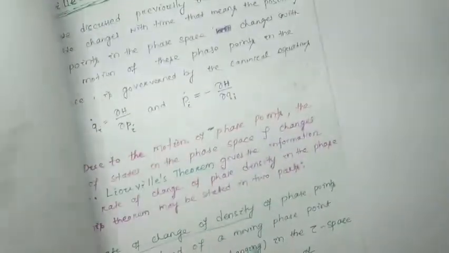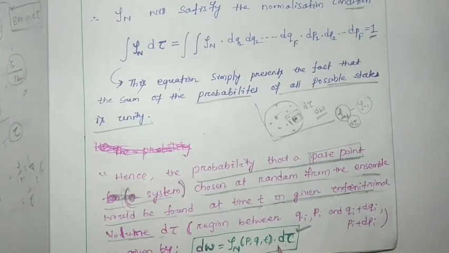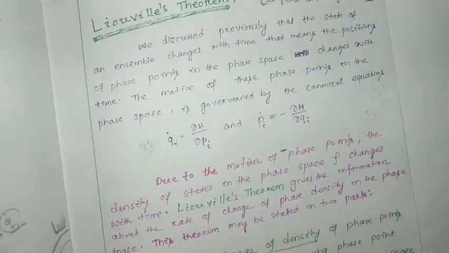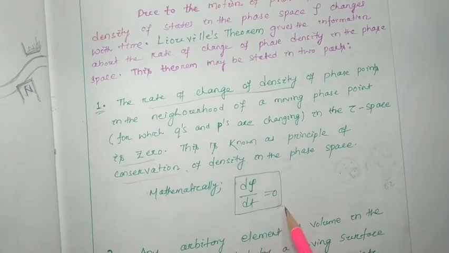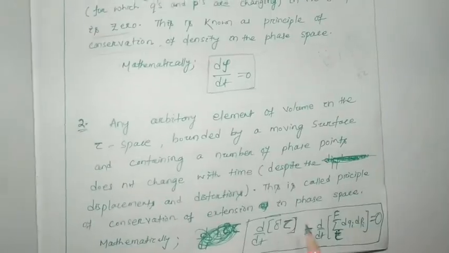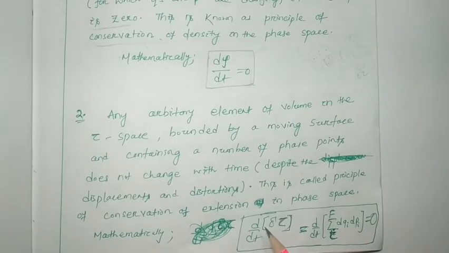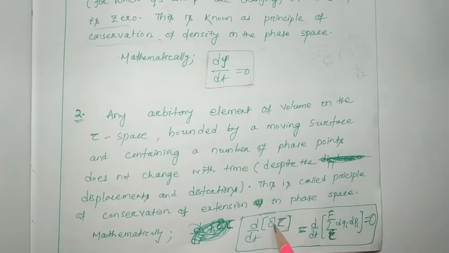Here we found that d omega equals rho n into d tau, and according to Liouville's theorem, the rate of change of probability density equals 0. That means it is constant with time, and d by dt of del tau will be 0. That means del tau, the volume of the elementary cell, also is constant.